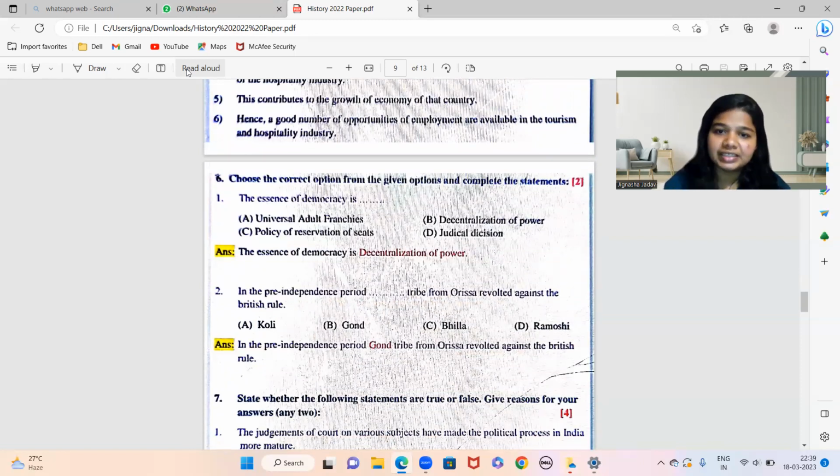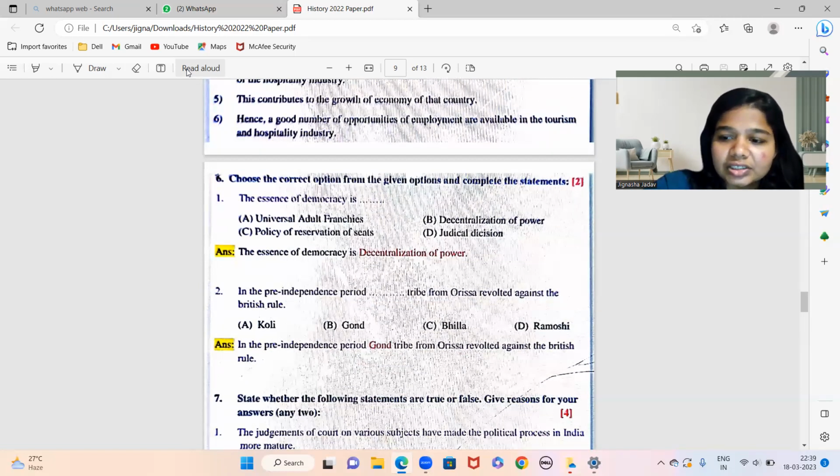ठीक है. Sixth, अभी सब question 6 से आपका political science start होता है. The political science, again, this is for 2 marks, 2 questions. The essence of democracy is dash. So what is the answer? It is decentralization.